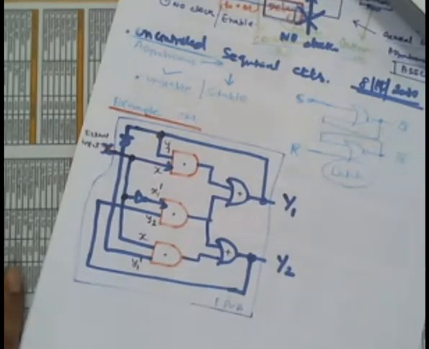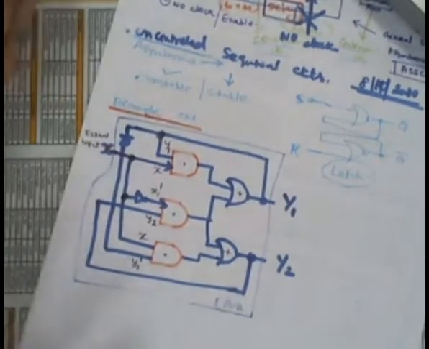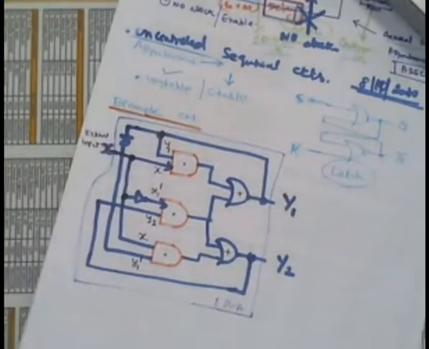There is nothing called sequential circuits or memory. There are some blocks named CPLD, PLD, PAL, PLA, but ultimately all are covered by the basic gates: AND gate, OR gate, NOT gate, that's all.